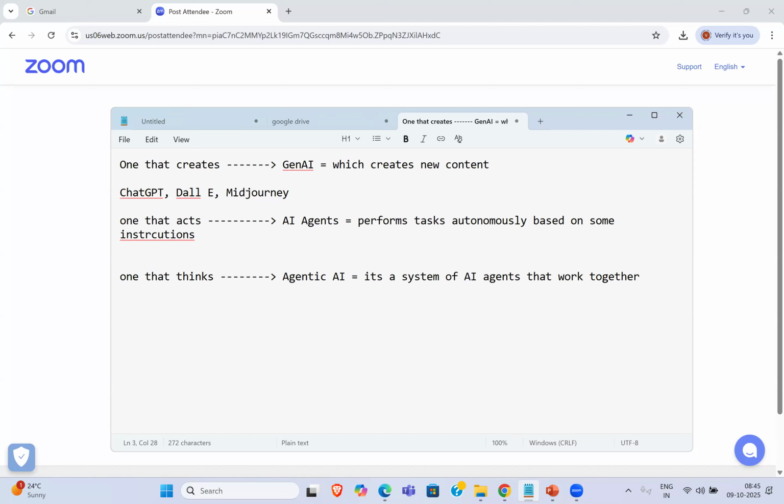It can even generate some images, but DALL-E and Midjourney help you create better images with customizations. Then for code generation, we have something called GitHub Copilot.